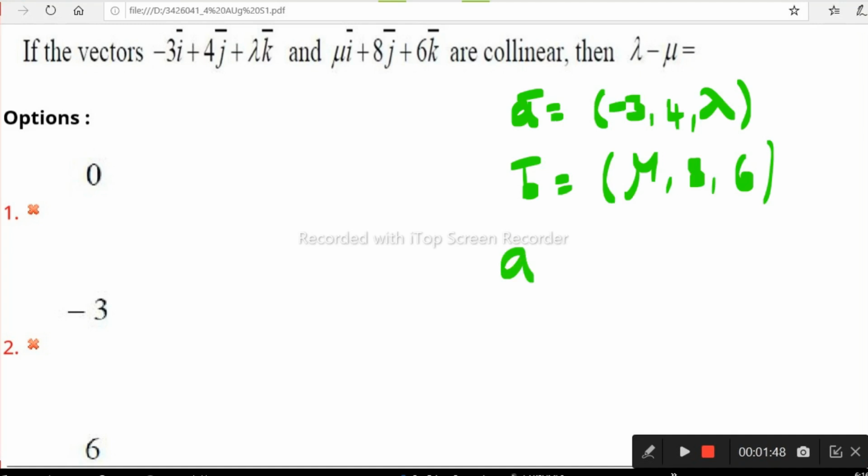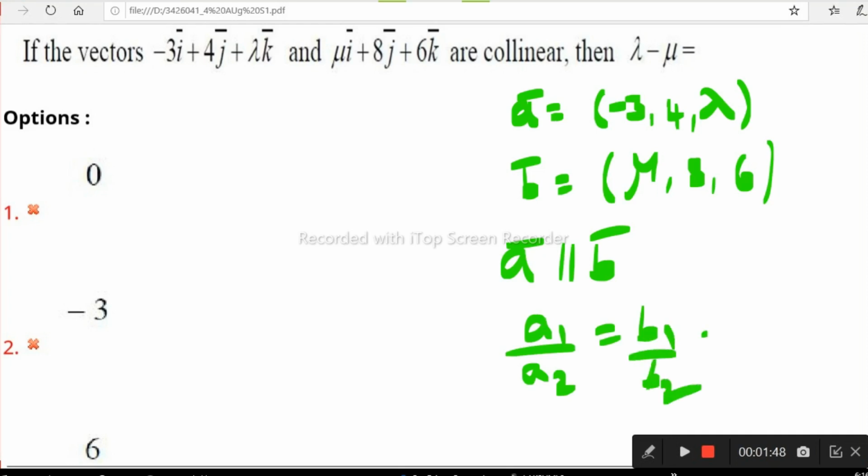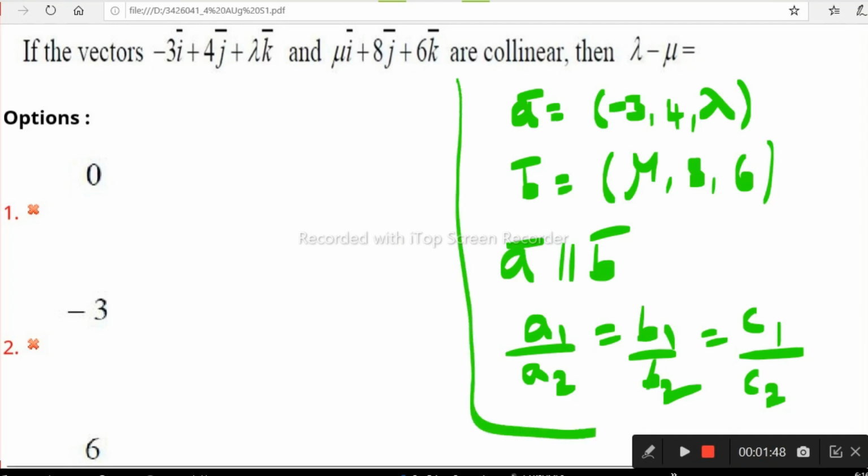If A is parallel, or collinear, which is also known as parallel, to B, there is a condition: A1 by A2 is equal to B1 by B2 is equal to C1 by C2. We have to use this condition when the vectors are collinear or parallel.